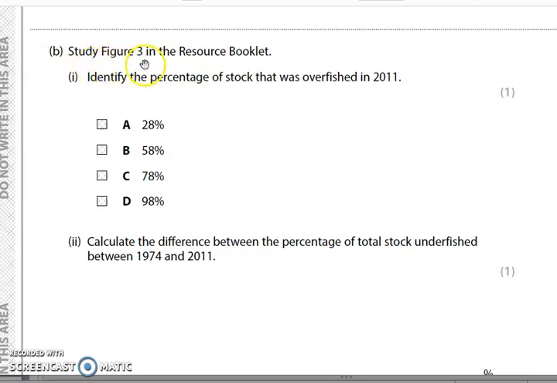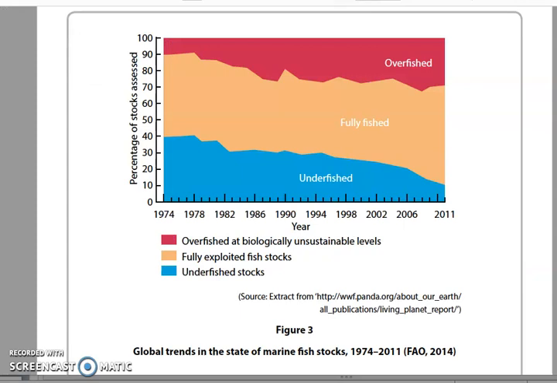Next questions rely on a figure in the resource booklet. So study figure 3 in the resource booklet. So before we read the questions, let's just have a look and see what we've got. So here we can see, always read the title first. So Global Trends in the State of Marine Fish Stocks, 1974 to 2011. And then along the bottom we have the year, and then we have the percentage of stocks assessed going up the y-axis. And we can see the difference from underfished, fully fished and overfished.